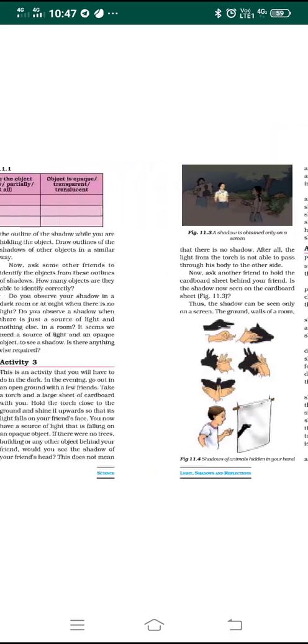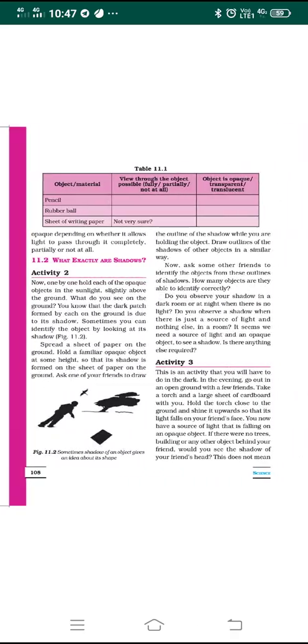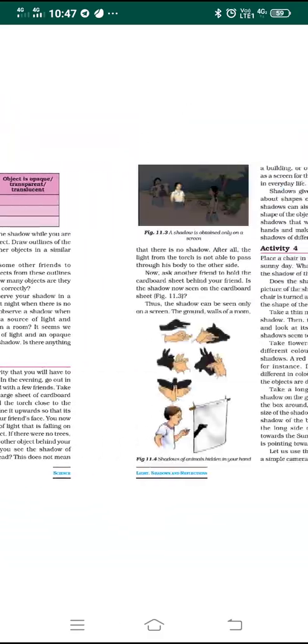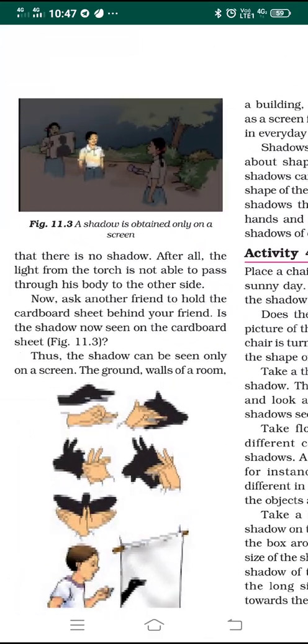Look at figure 11.3 here, where you can see figure 11.2 as well, have a look at it now. You can see the shadow formed on the ground of a person, a shadow of a bird, a shadow of a tree, a shadow of a paper. Likewise, shadows can be obtained. Look at figure 11.3 here. A shadow is obtained only on a screen.